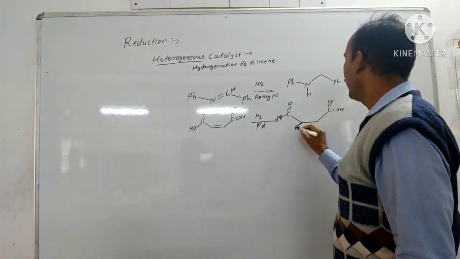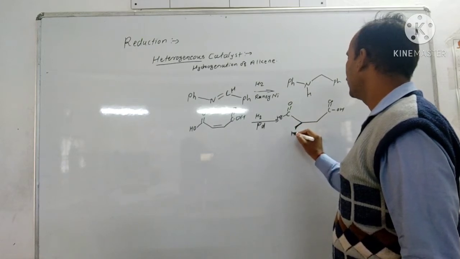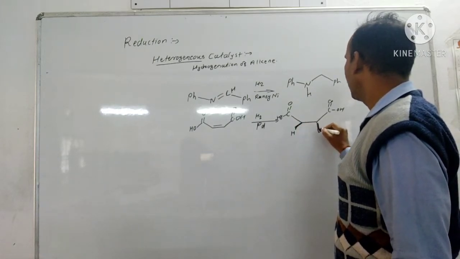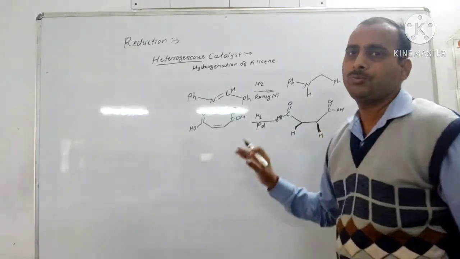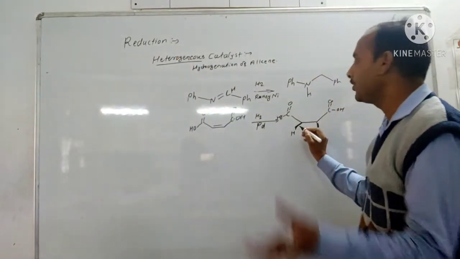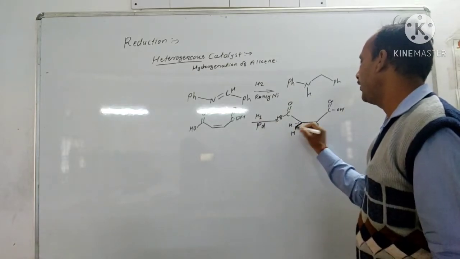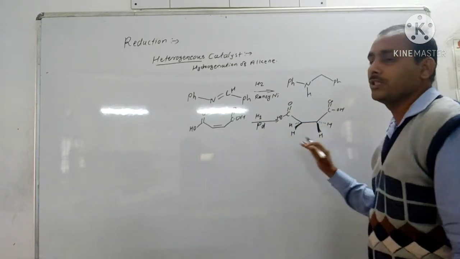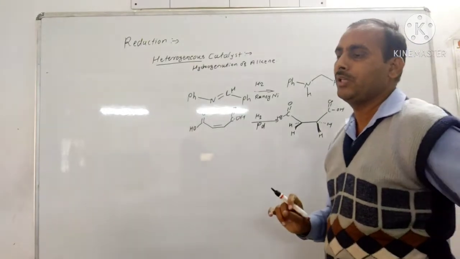So both the hydrogens attach on the same side. There is one hydrogen, there is another hydrogen. So this product is obtained by this reaction.